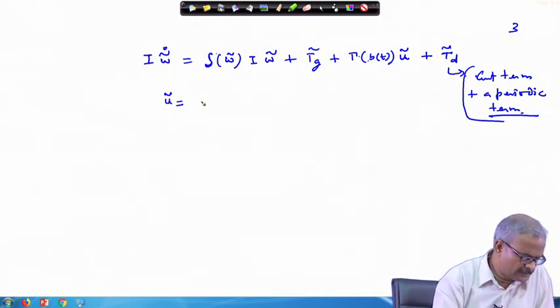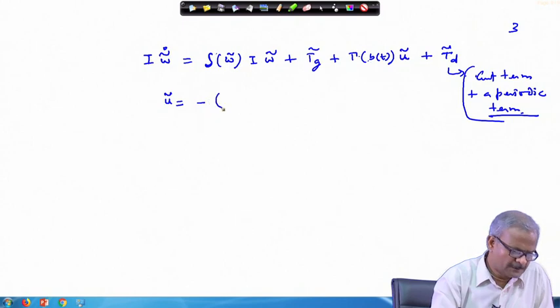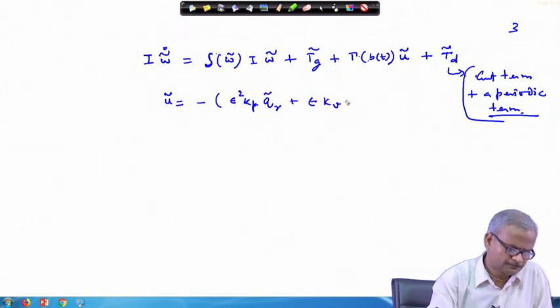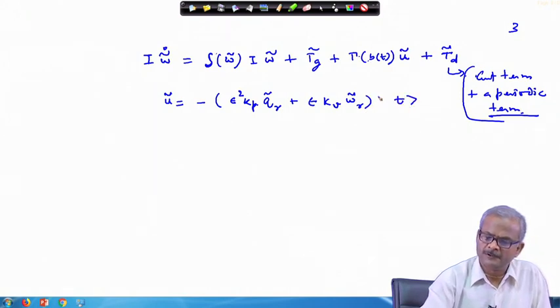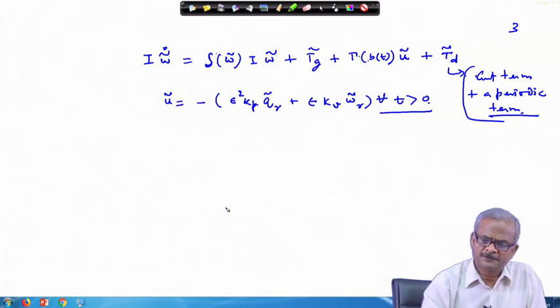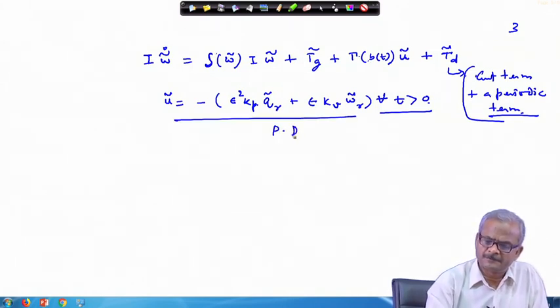So u tilde is chosen as minus epsilon square k p times q tilde r, for all t greater than 0. So this is your PD controller.